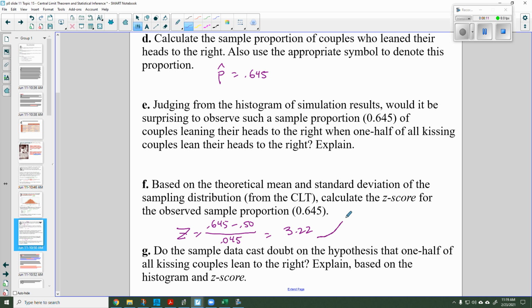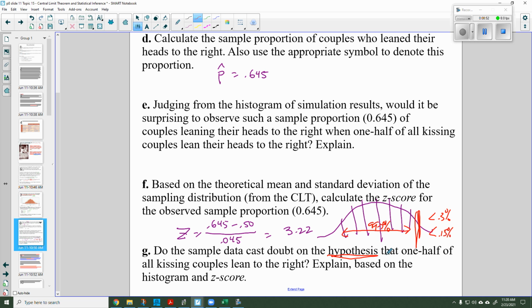If we remember our empirical rule, going 1, 2, 3 and negative 1, 2, 3, between -3 and +3 standard deviations would include 99.7% of all the data. So to get something beyond 3 is less than a 0.3% chance. It's actually less than a 0.15% chance. A very, very tiny probability that that would happen. So I would say that casts some doubt on my hypothesis.